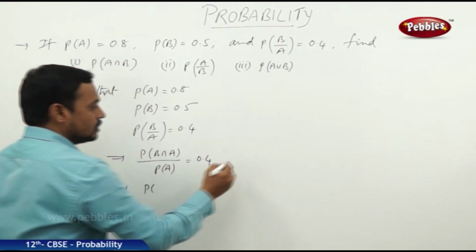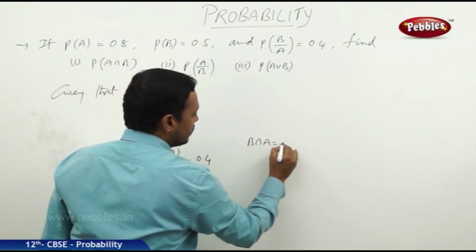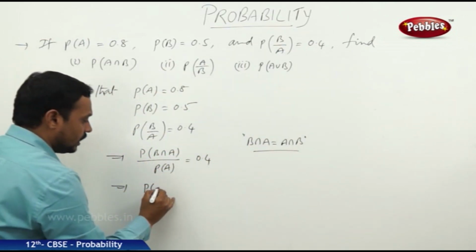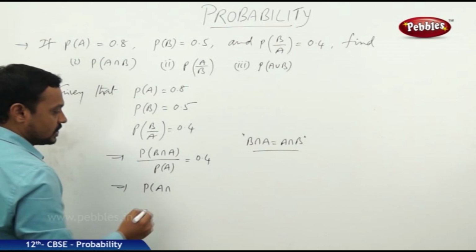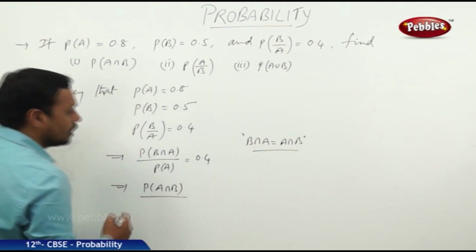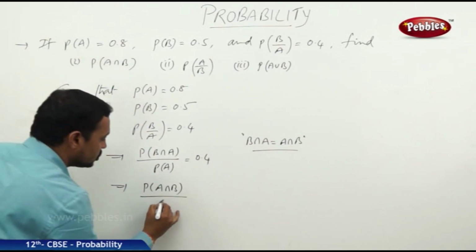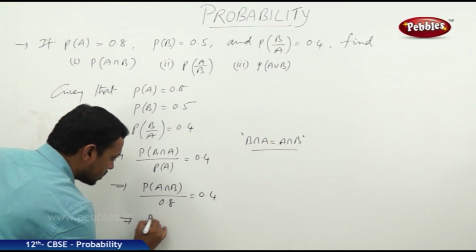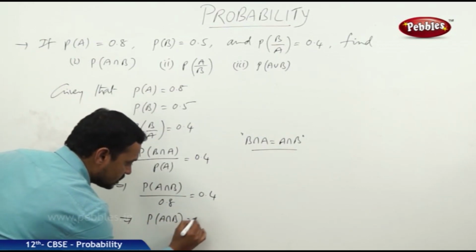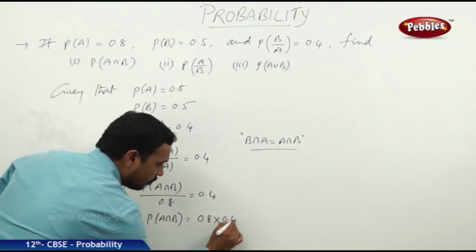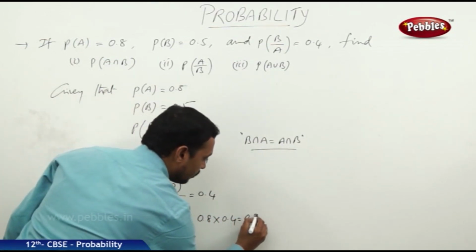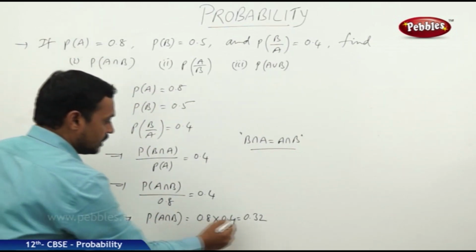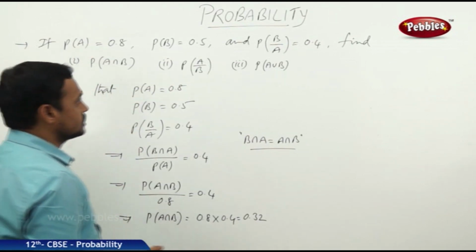Now we know that probability of B intersection A is the same as probability of A intersection B, because B intersection A is always equal to A intersection B. That's why their probabilities are equal. Hence we can replace B intersection A by A intersection B, divided by P of A, which is already given as 0.8, is equal to 0.4. Now on cross multiplying, the probability of A intersection B is equal to 0.8 into 0.4, that is 0.32. Hence the probability of A intersection B is equal to 0.32. That is the first one.